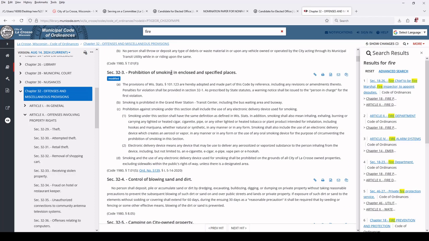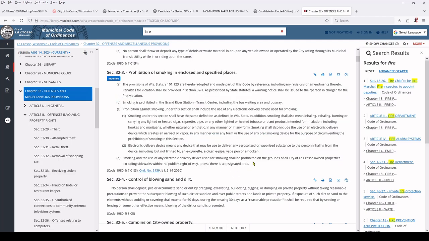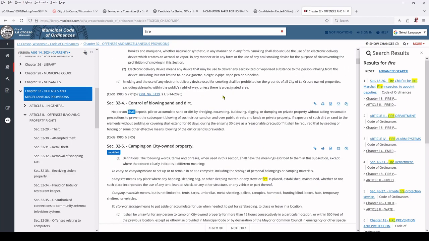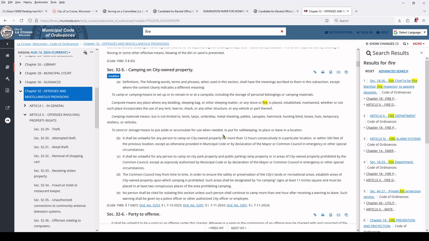Prohibition of smoking enclosed in specified places. So here's the law about this thing. Here you can see it was last changed in 2020, and you can just read right through it. It might be kind of complicated language. There's a lot of shalls. They like to say shall a lot. It doesn't count as a real law unless you say the word shall.